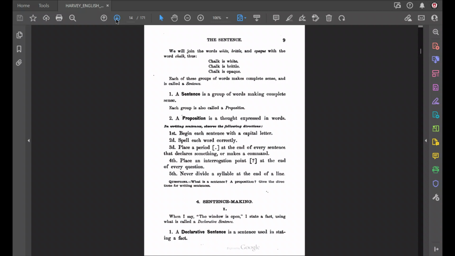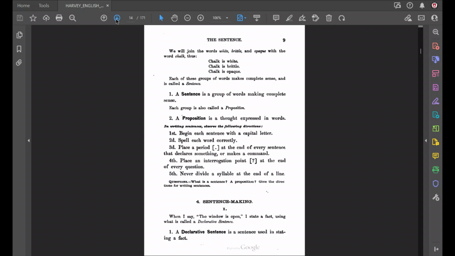You can close your eyes and just think about this idea of whiteness. You can think about this idea of chalk. Another idea we have is this idea of being brittle. Brittleness. That is, it's easy to break. Like a thin piece of glass is brittle.